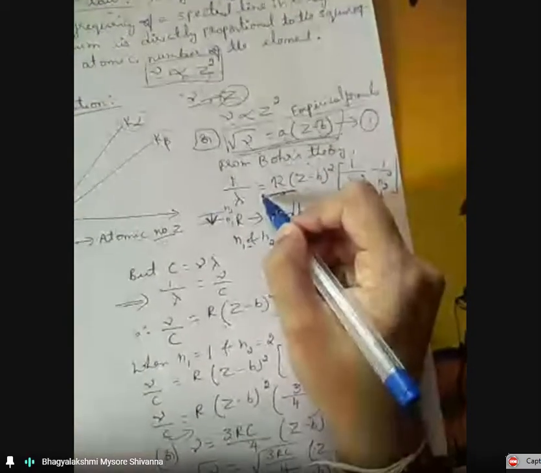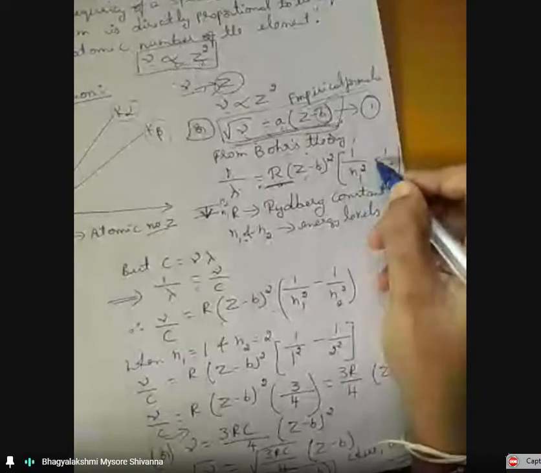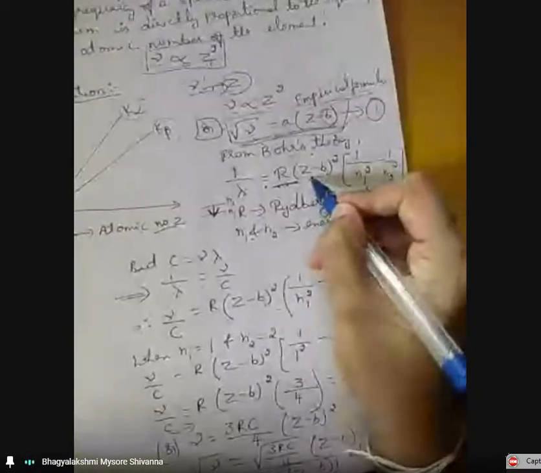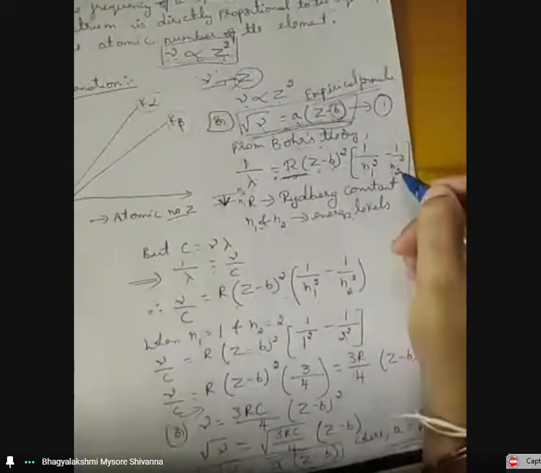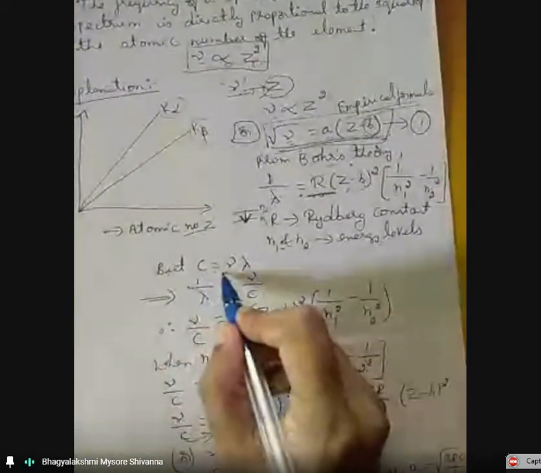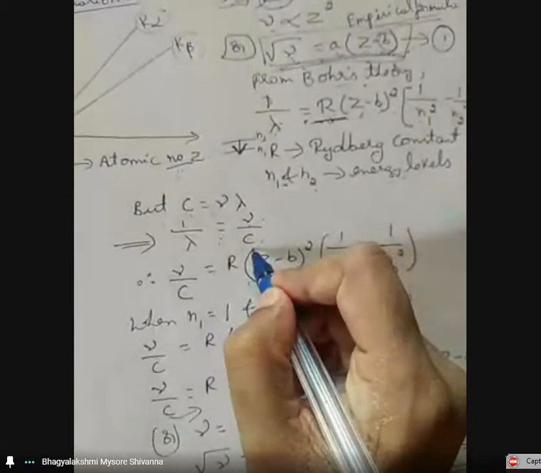From Bohr's theory, we know that 1 by lambda is equal to R into (Z minus B) whole square into (1 by n1 square minus 1 by n2 square), where R is the Rydberg constant, lambda is the wavelength, Z is the atomic number, B is a constant, and n1, n2 are the energy levels of the spectrum where the transition occurs. But we know that c is equal to nu lambda, so rearranging the terms, 1 by lambda is equal to nu by c. So substitute for 1 by lambda in this equation.